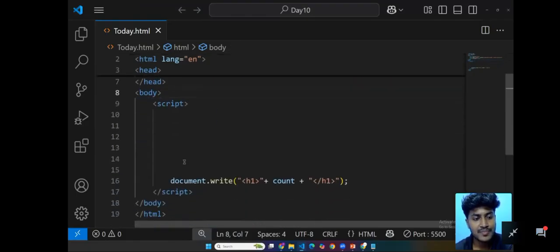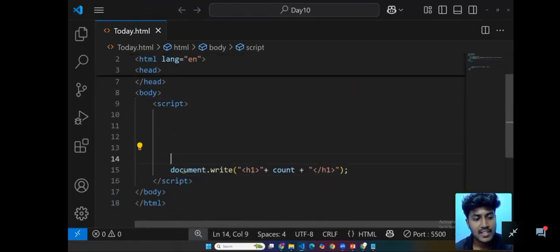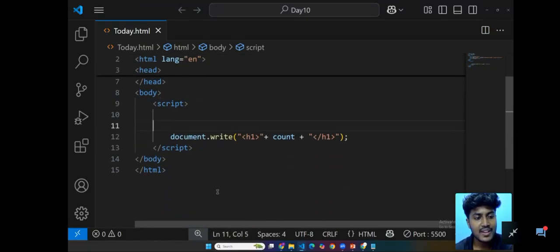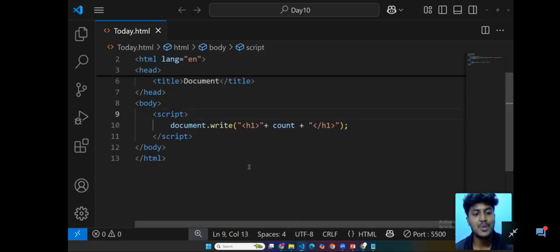I'm going to remove this, and this is called document.write. So using JavaScript we can write in our document without the help of HTML. Yes, okay Barney, super.